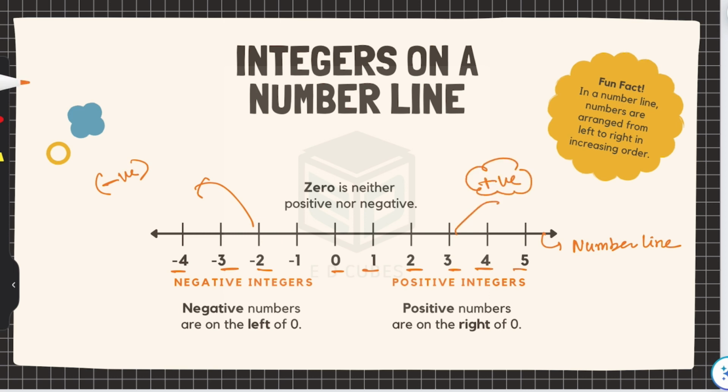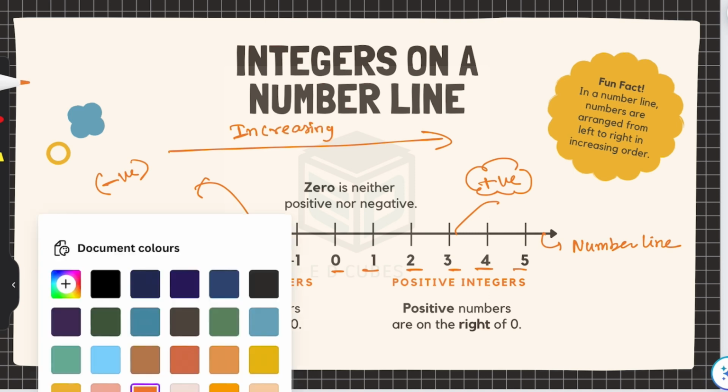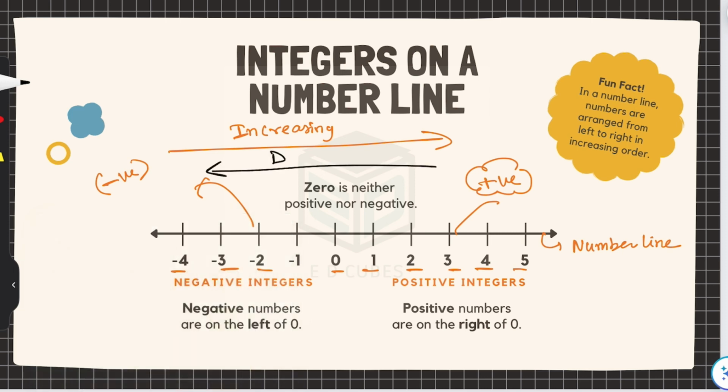Clear? Now, one fact which you should know: when we arrange the numbers on the number line from left to right, the numbers increase in this direction. So this is increasing order. And at the same time, when we go from right to left, it is decreasing order. So increasing and decreasing are opposite to each other. When we move from left to right, we move in an increasing order. When you move from right to left, we move in a decreasing order.